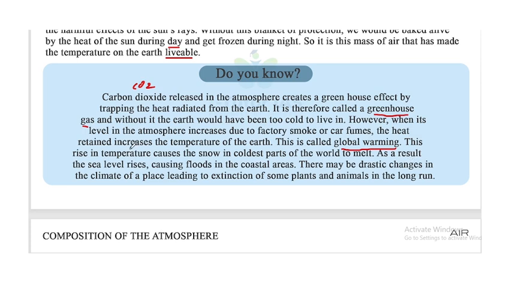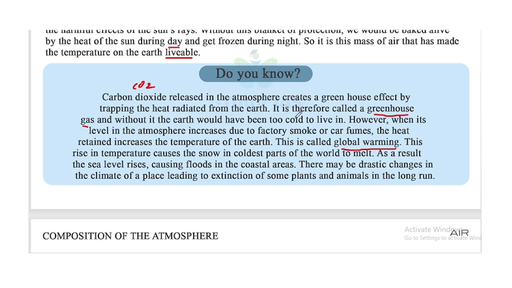As a result, the sea level rises, causing floods in the coastal areas, and there may be drastic changes in the climate of a place, leading to extinction of some plants and animals in the long run. So carbon dioxide has both useful effects and bad effects.